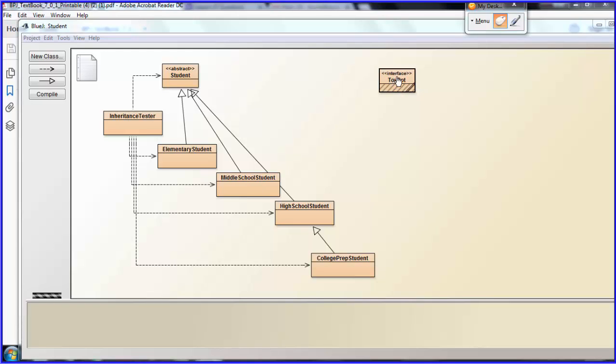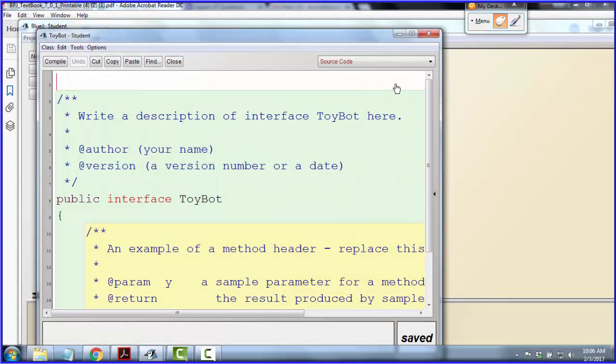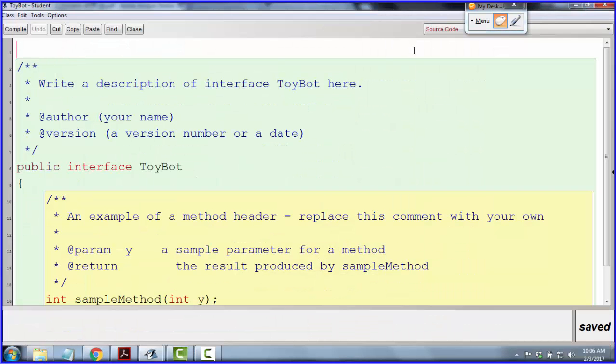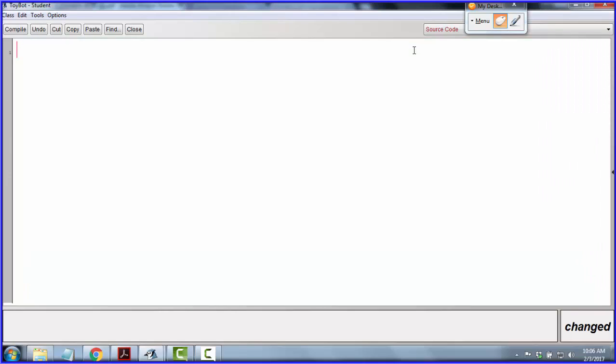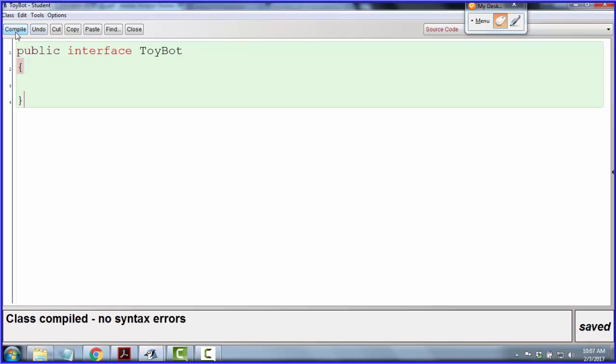I've created an interface called ToyBot, and we'll add some code. It turns out an interface is just a special type of abstract class. Now, we actually write public interface. Instead of saying public class, we say public interface. And I'm going to say public interface ToyBot. All right, that compiles just fine.